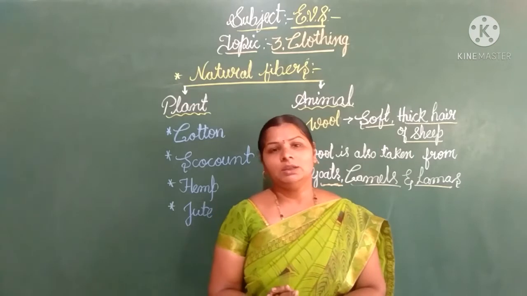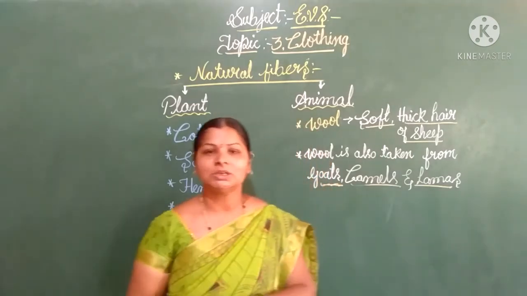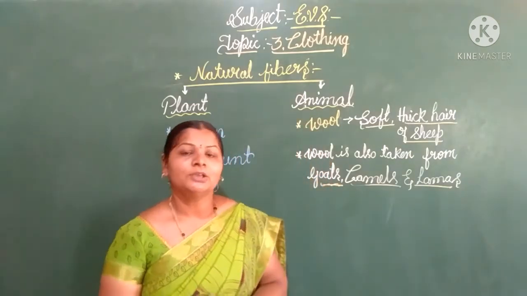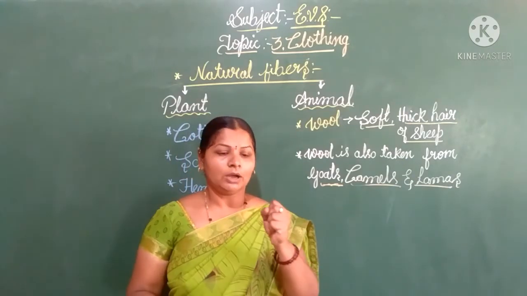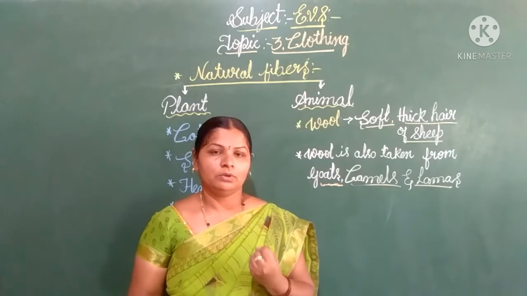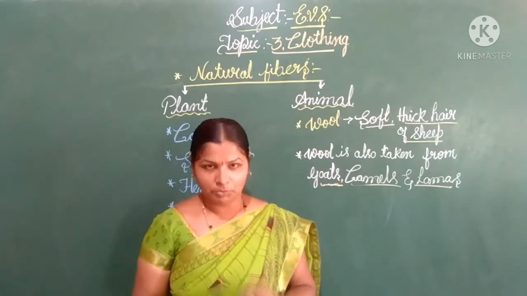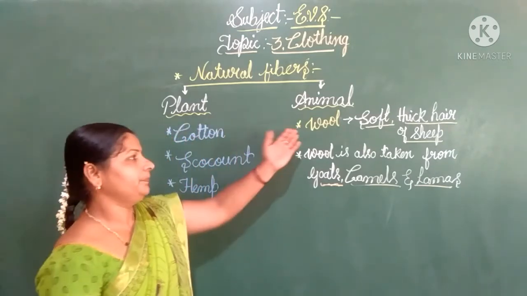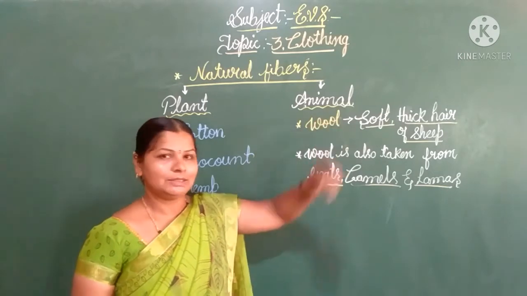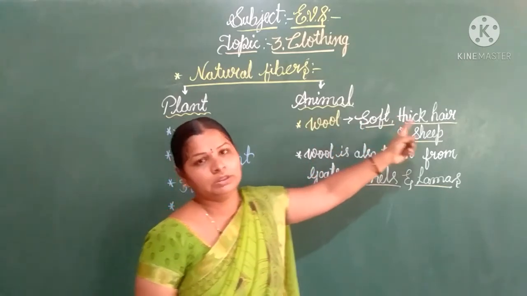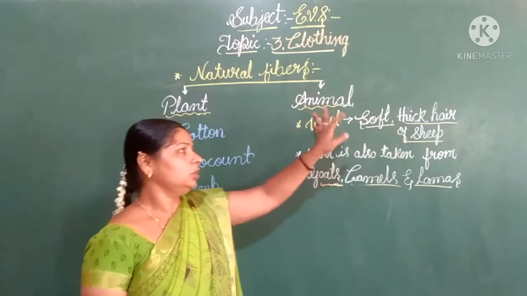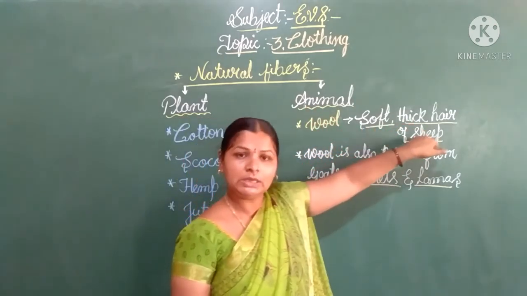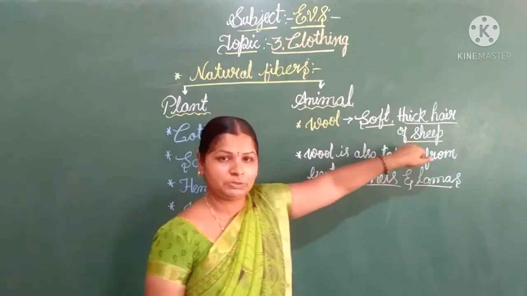So first he used the animal skin, right? Which animal product came into use as cloth? That is wool. Wool means the soft thick hair of a sheep, children.